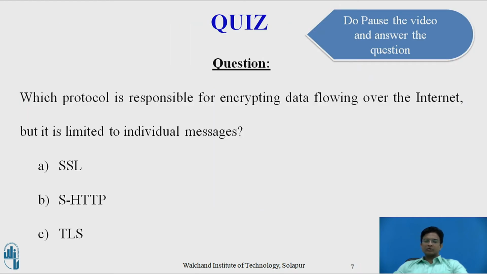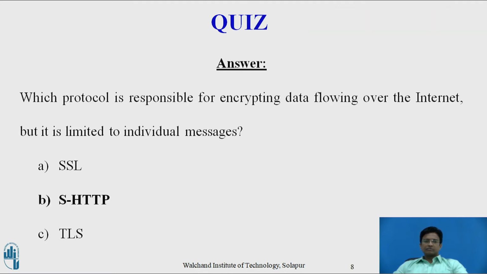Here you can pause the video and answer the question. Which protocol is responsible for encrypting data flowing over the internet, but is limited to individual messages? The correct answer is B. The SHTTP protocol is used for encrypting data flowing over the internet.